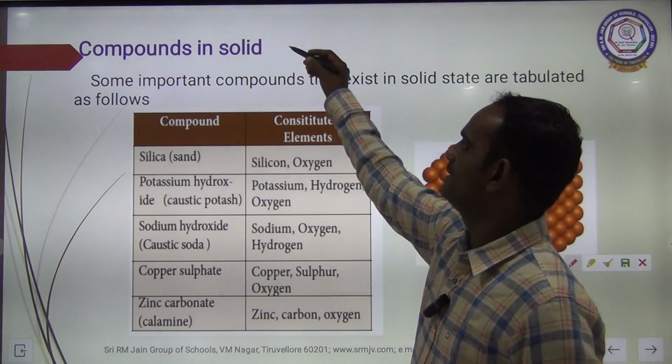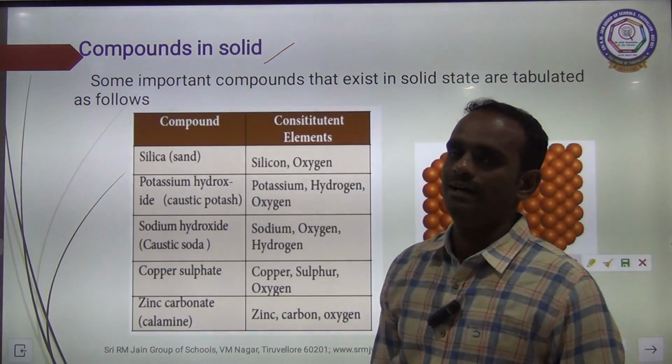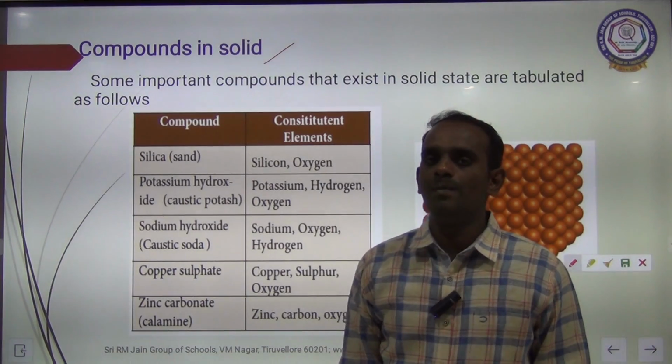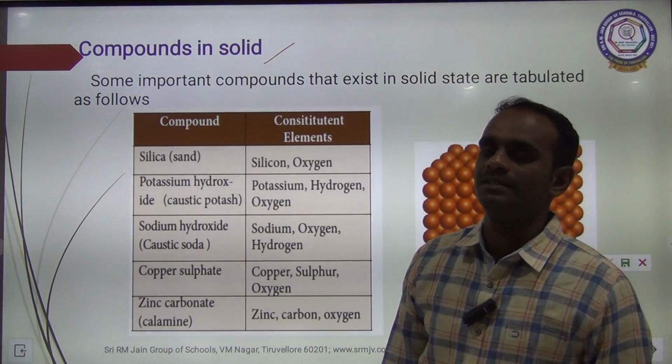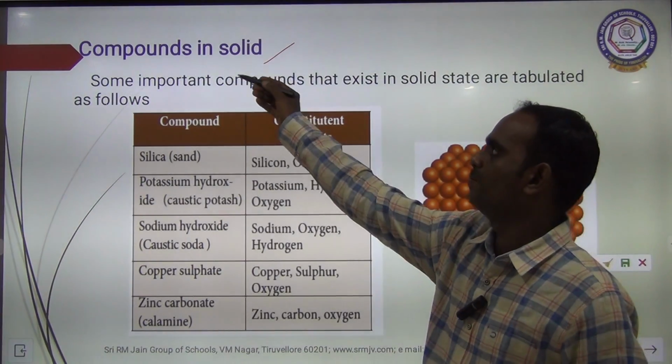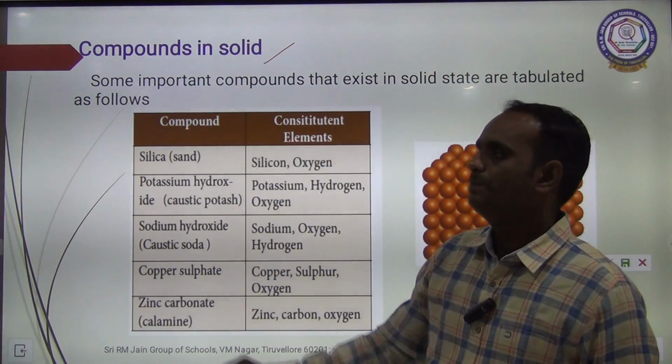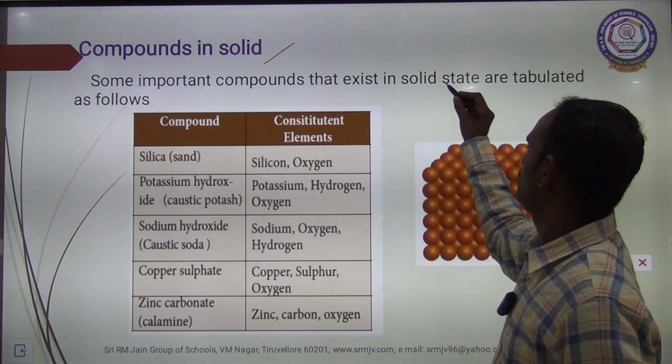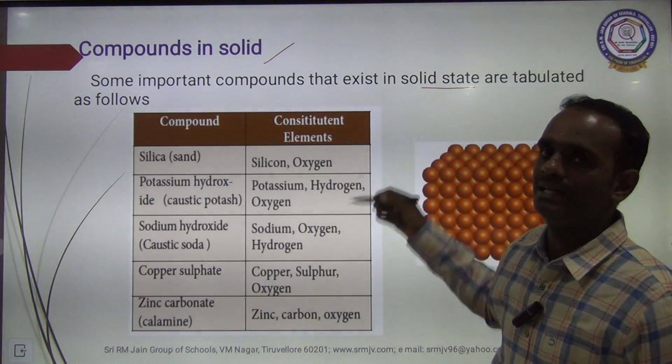Compounds in solid state. As I said earlier, these compounds exist in 3 forms, 3 states of matter: solid, liquid and gas. The first one is compounds in solid state. Some important compounds that exist in solid states are tabulated here.